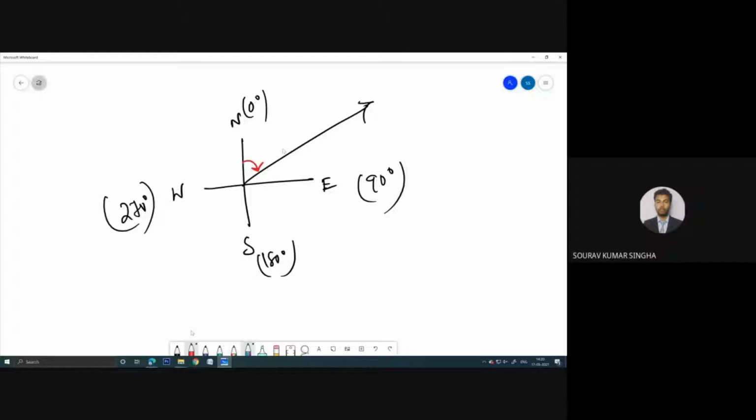For this line, if the angle is theta, then the bearing will be north theta east. This will be the quadrant value or the reduced bearing of this line, maybe AB. In the whole circle bearing system, it is very simple. If the angle is theta, suppose theta equals 90 degree, then the whole circle bearing will be only 90 degree.